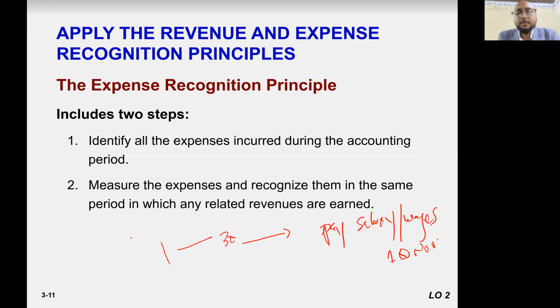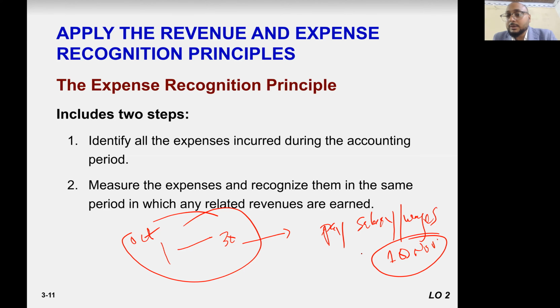So they work from 1st October to 30th October, but you pay them on the 10th of November. So how are you going to recognize the expense? Expenses are recognized in October. Salary payable, because salary is not paid yet. So salary expense created, yes. But did you pay? No, you create liability. Salary payable.